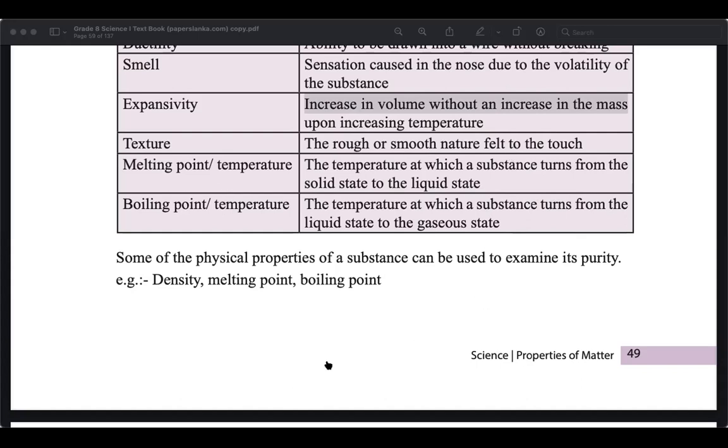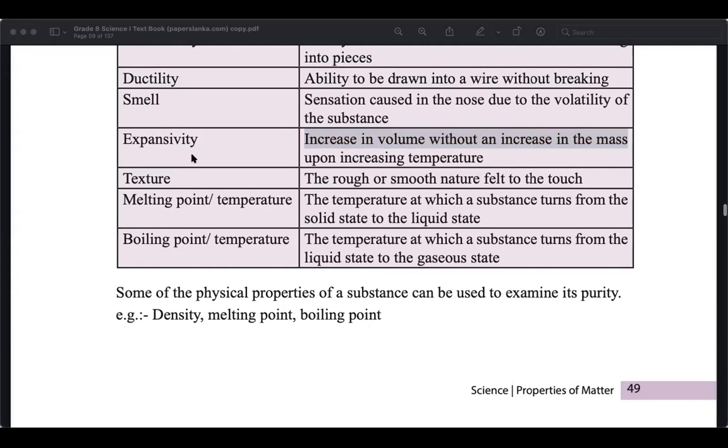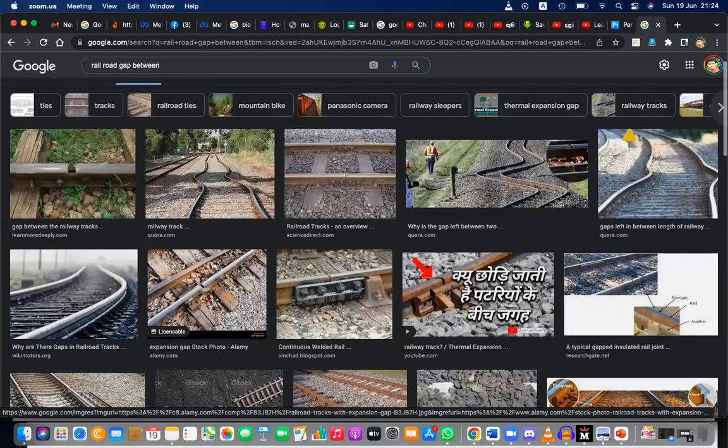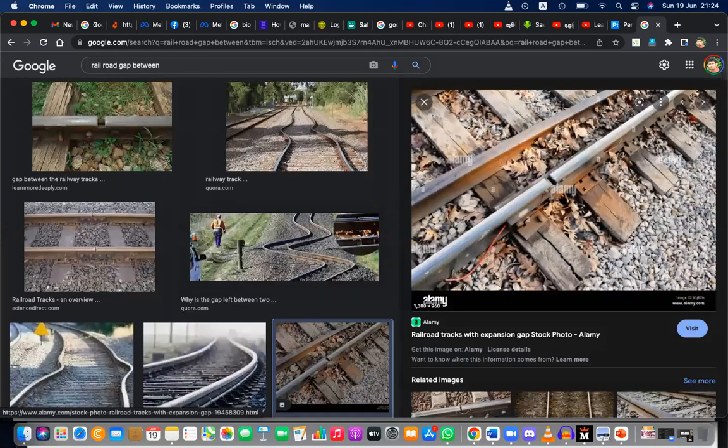Right? There is a gap between these two. The reason is the expansivity. Again, can you see the image? I'm not sure whether you can see this. So tell me when you cannot see, right? Now can you see this? Yes, sir. All right. Earlier I think you couldn't see.